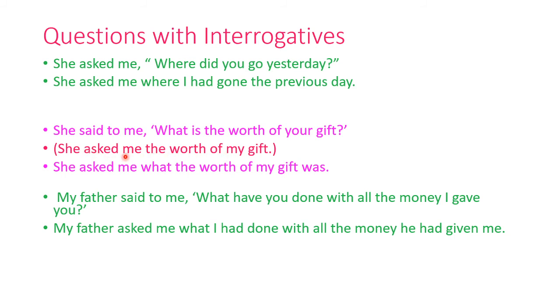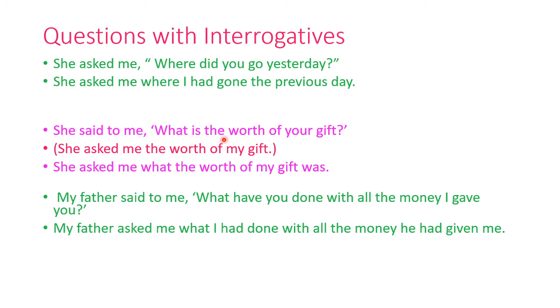Now this sentence, obviously this is correct. It seems correct. It is grammatically also correct, but we have to go according to the theory. So according to the theory, it means we have to follow the rules. So you will make this sentence like this. She asked me what the worth of my gift was. So the worth becomes the subject here. It has to come forward.